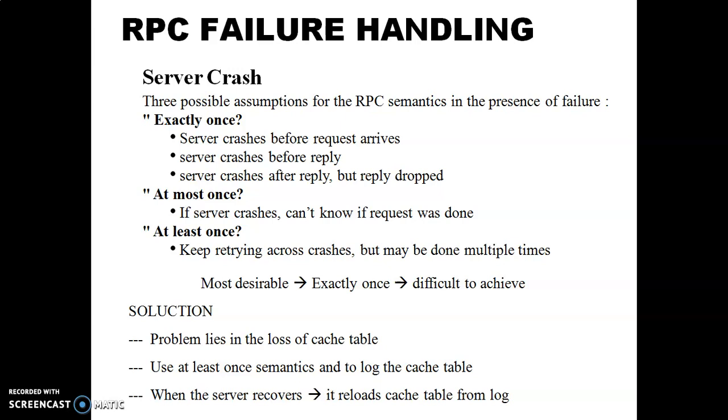So in case of at least once semantics, the client's communication module sends repeated requests and waits until the server reboots or is rebound to a new machine. When it finally receives a reply, it forwards it to the client. When the client gets an answer, the RMI or RPC remote procedure call has been carried out at least one time, but possibly more.